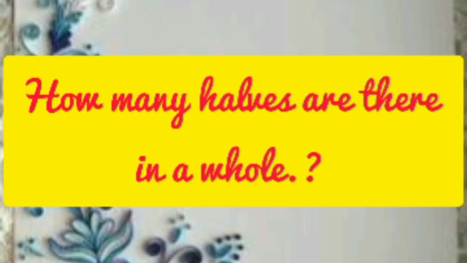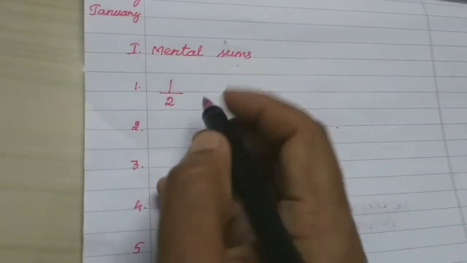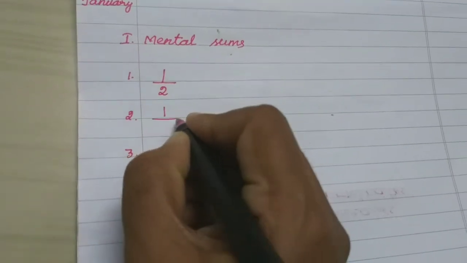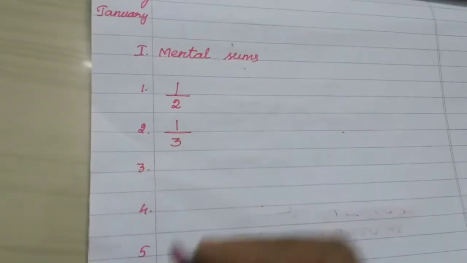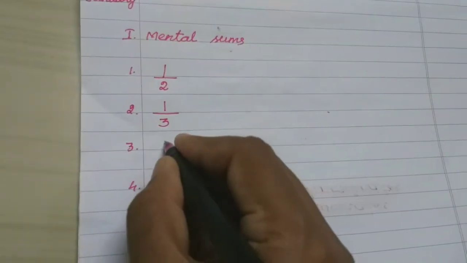Have all finished? Very good, students. Friends, all of you check your mental sum answers. The first one: 1/2 of a whole may be written as 1/2, isn't it? And the second one: 1/3 may be written as 1/3. 25 divided by 25 is 1.